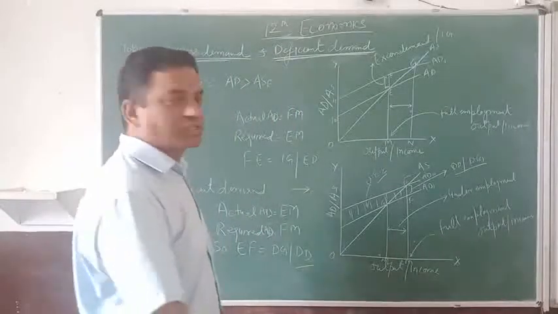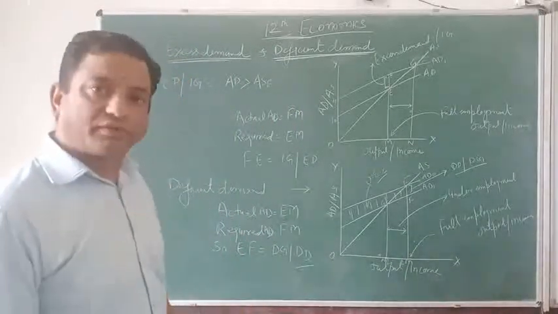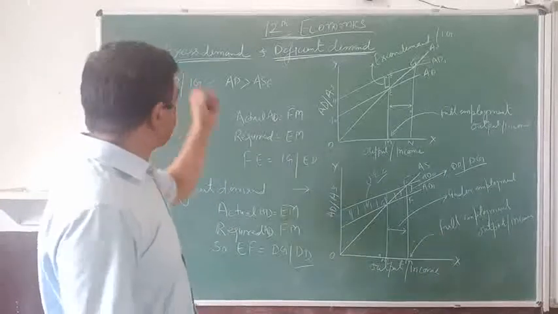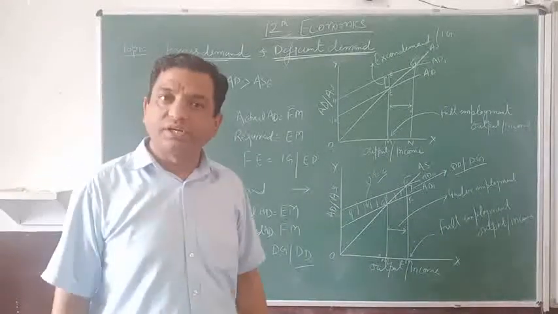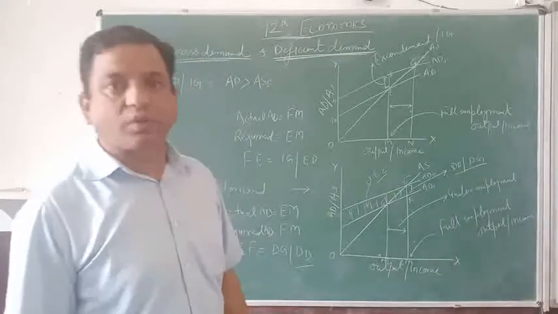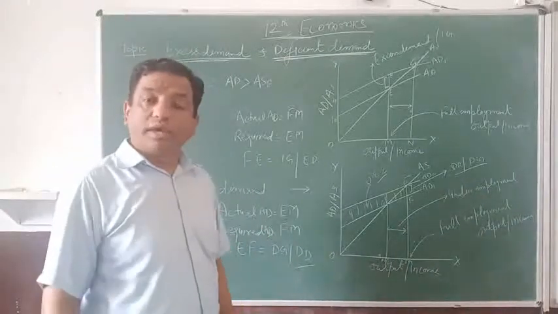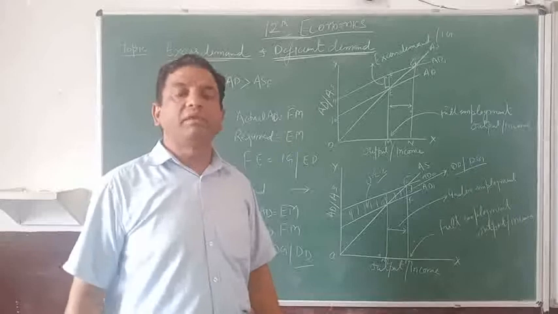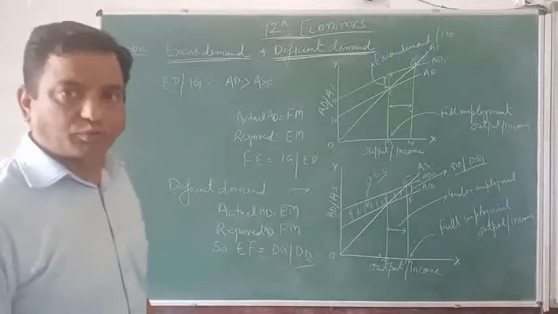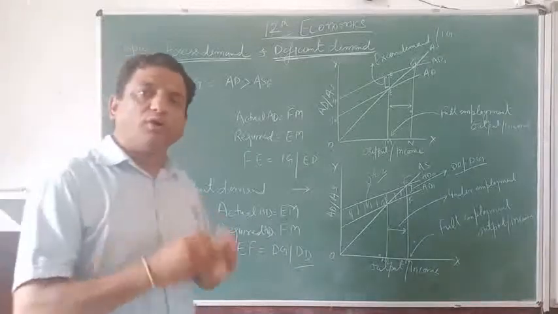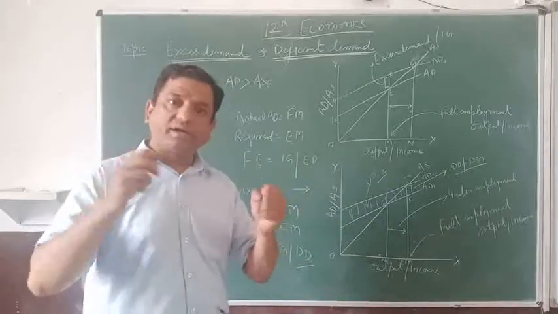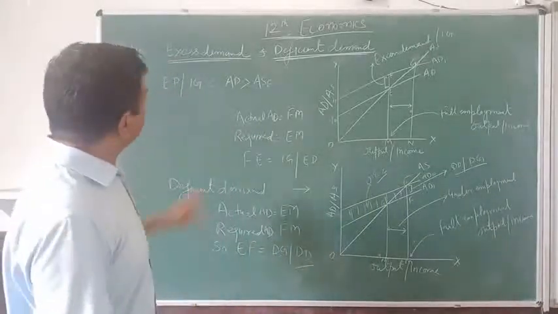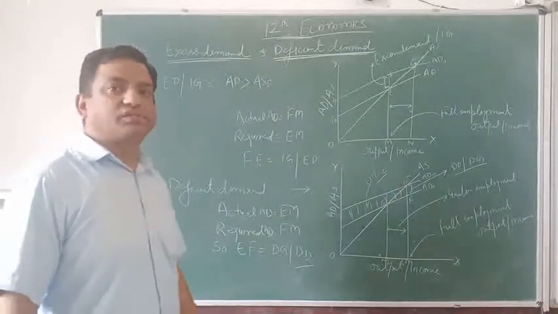So today we will discuss plus 2 economics, and the topic for the day is excess demand and deficit demand. Before understanding what is excess demand and deficit demand, let me tell you, in our previous classes, we have gone through what is aggregate demand, what is aggregate supply, and what is the equilibrium level of income and equilibrium level of output, in which we have understood how to find out the equilibrium by way of aggregate demand and aggregate supply approach, or by investment and saving approach. So now we will discuss the excess demand and deficit demand.